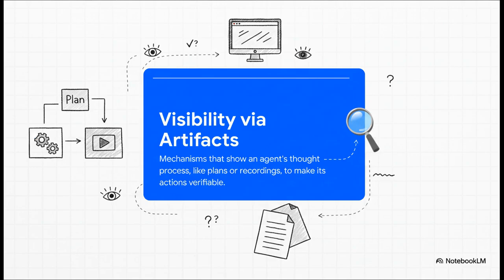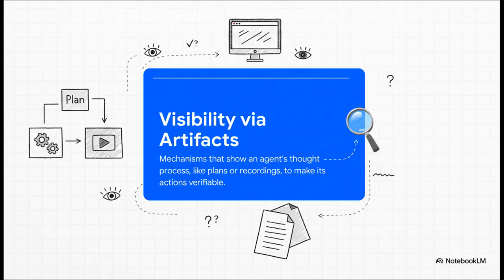Now, you're probably thinking, how can I trust a tool to do all that? And that's the right question. The answer, and this is absolutely critical, is visibility. To trust an agent, you have to see its homework. These new tools generate what we call artifacts, things like the plan itself, a summary of proposed changes. Some even create a screen recording of the agent using a browser. This transparency is everything. It lets you review the logic before any code gets committed, which is how you maintain control and quality.